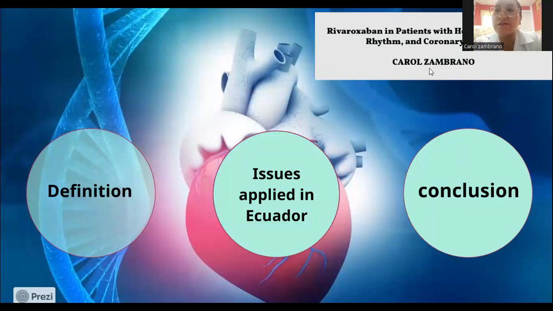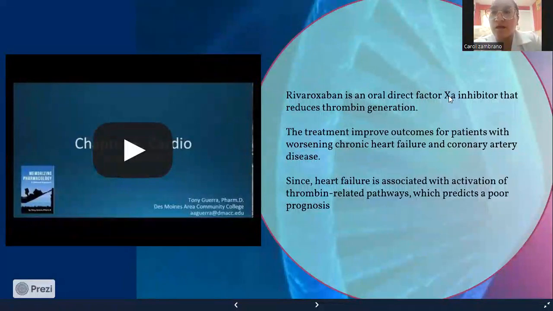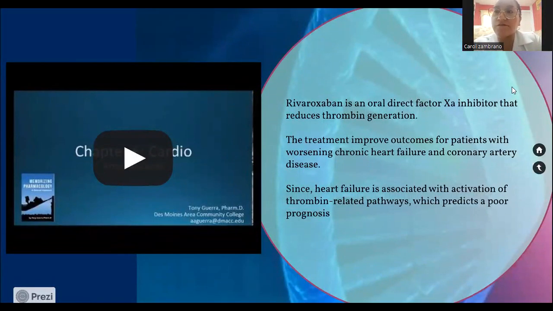My topic is Rivaroxaban in patients with heart failure, sinus rhythm, and coronary disease. Definition: Rivaroxaban is an oral direct factor Xa inhibitor that reduces thrombus generation. The treatment improves outcomes for patients with worsening chronic heart failure and coronary artery disease, since heart failure is associated with activation of thrombotic pathways, which predict a poor prognosis.